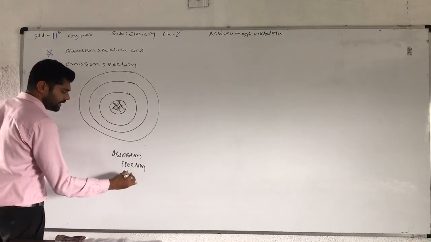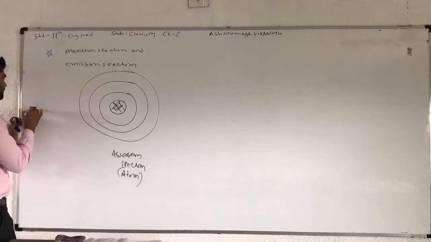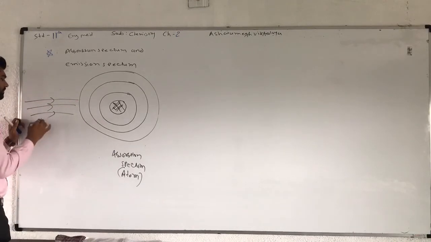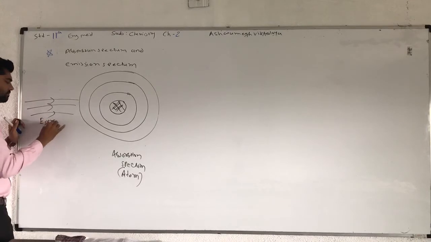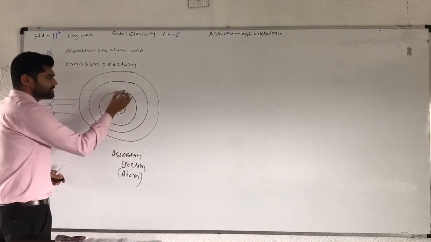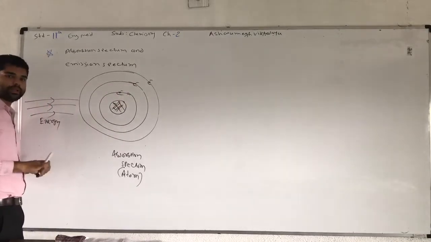Take any atom model. First, energy is applied on this atom. So here the first orbit, this electron is in the second orbit, and the third orbit.